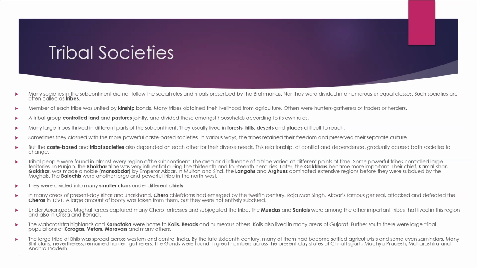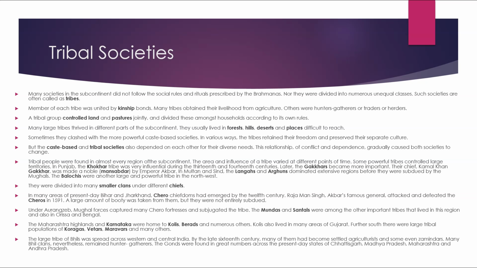Tribal people were found in almost every region of the continent. The area and influence of a tribe varied at different points of time. Some were very powerful tribes and controlled large territories in Punjab. The Khokhar tribe was very influential in the 13th and 14th centuries. Later, the Gakkhars became more important. Their chief Kamal Khan Gakkhar was made a noble, a Mansabdar, by Emperor Akbar.